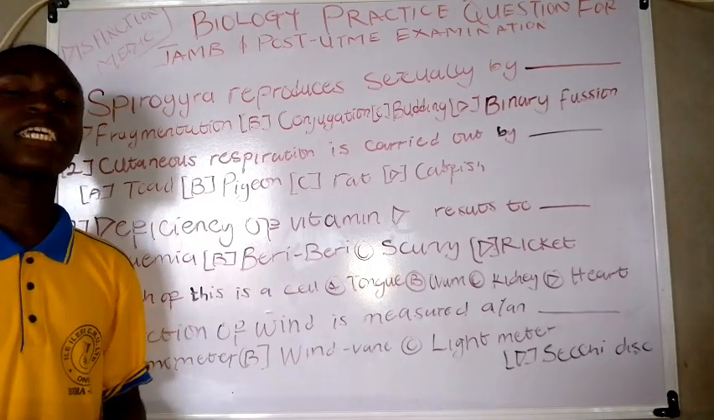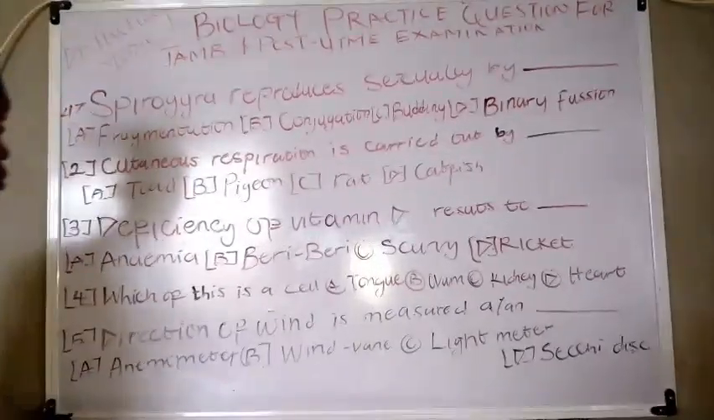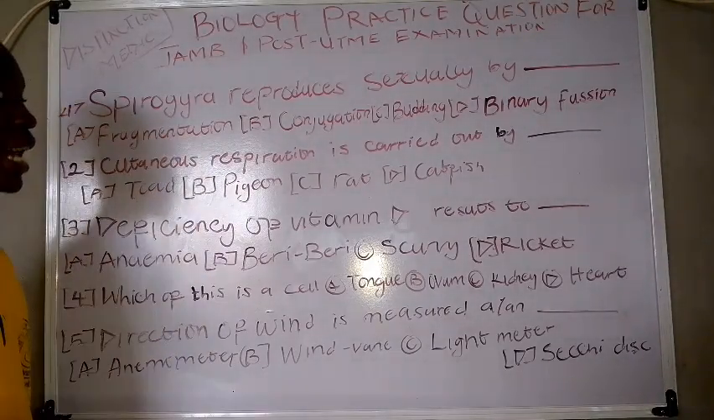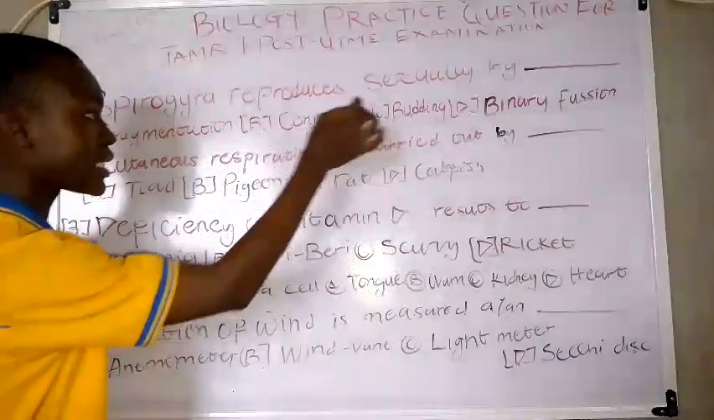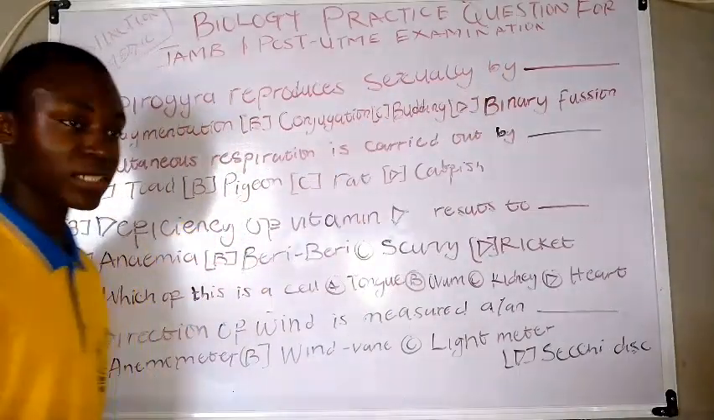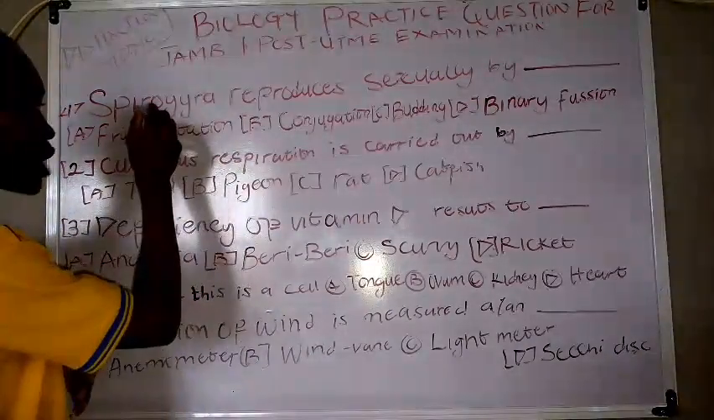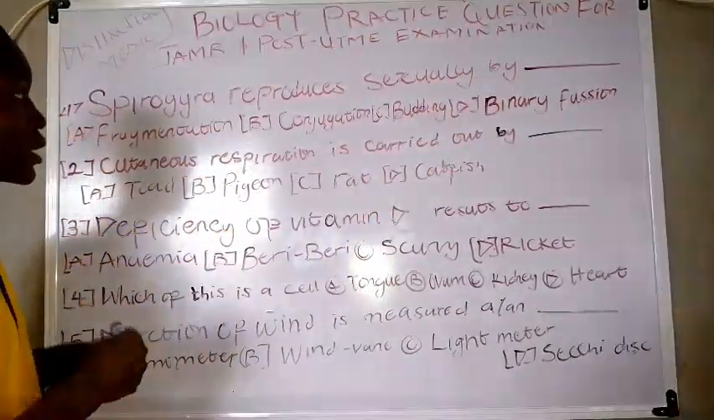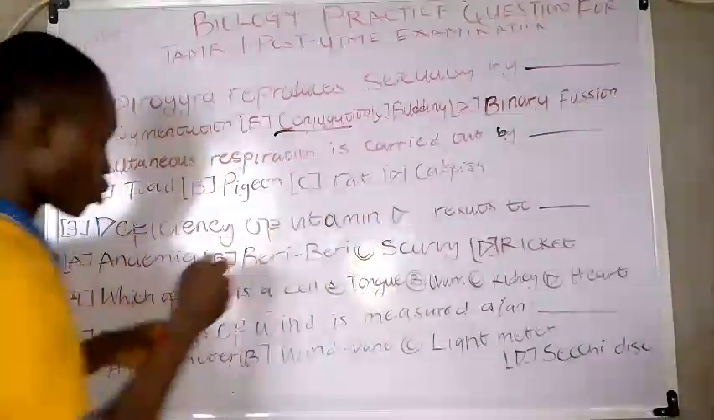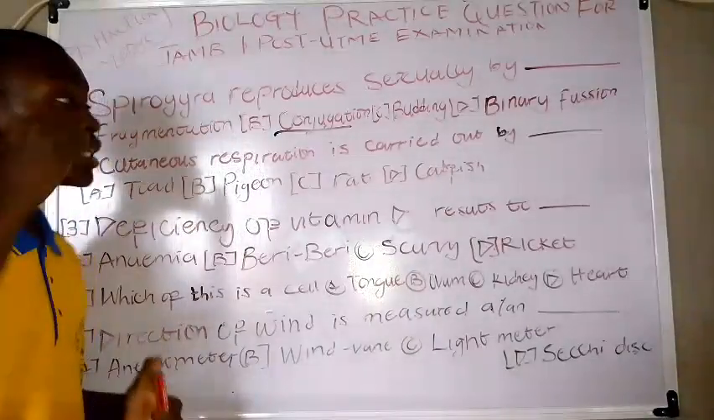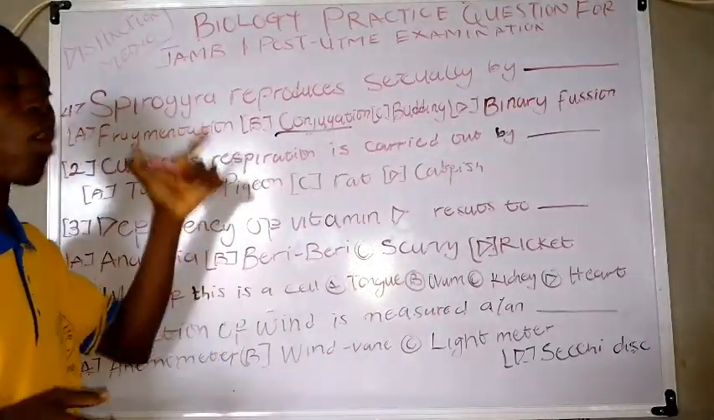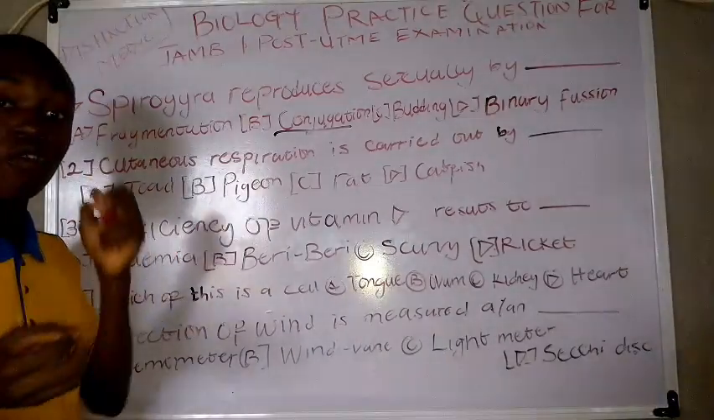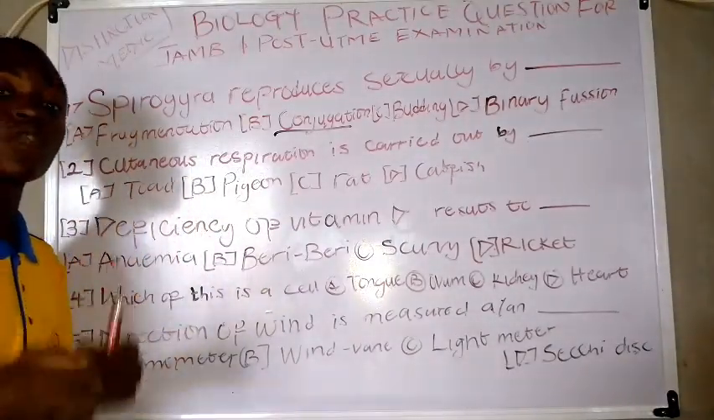Let's jump right into the work. Now let's move to question 1. Spirogyra reproduces sexually by dash. Spirogyra reproduces sexually by conjugation, which involves the coming together of the male gamete and the female gamete.